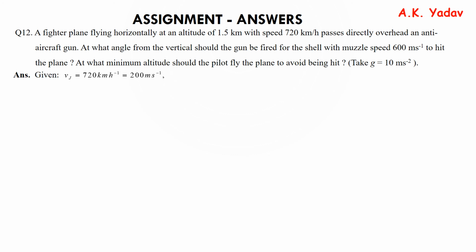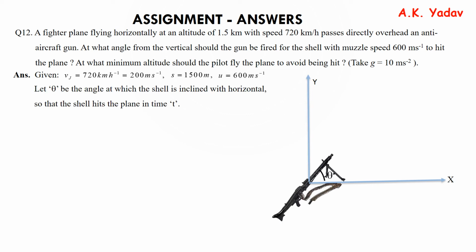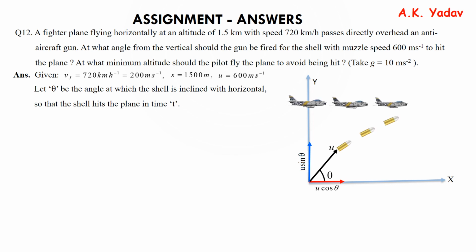So what is given? The velocity of the jet is 720 kilometers per hour or 200 meters per second. The distance is 1500 meters. Initial velocity is 600 meters per second. So this is the anti-aircraft gun. Let θ be the angle at which the shell is inclined with the horizontal so that the shell hits the plane in time t. So u has two components, u cos θ and u sin θ. So this is the fighter plane and the shell is fired. You can see it has to hit.